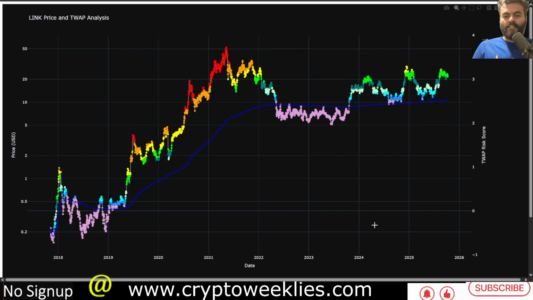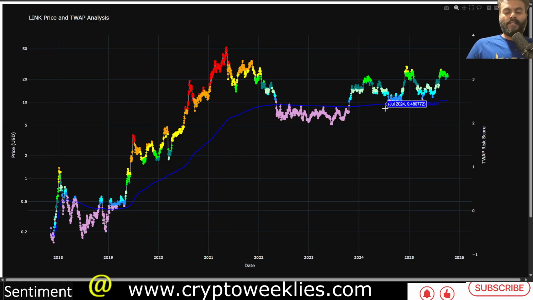The time weighted average price risk for Link is currently very low. The price is above the time weighted average price. This blue line did identify a clear cut accumulation zone in the bear market of 2022 and till about October 2023 when the price was below the blue line, and also in 2024 and 2025 when the price came really close to the time weighted average price.